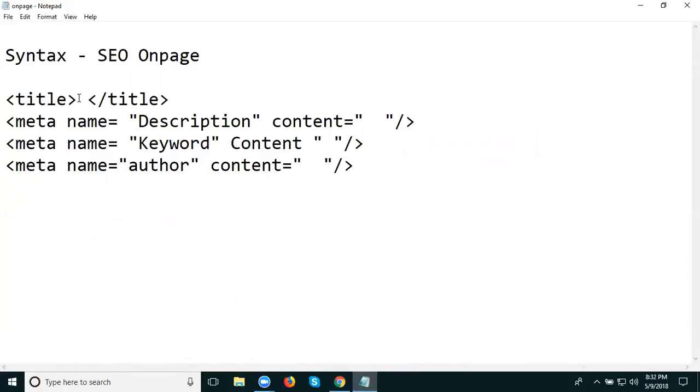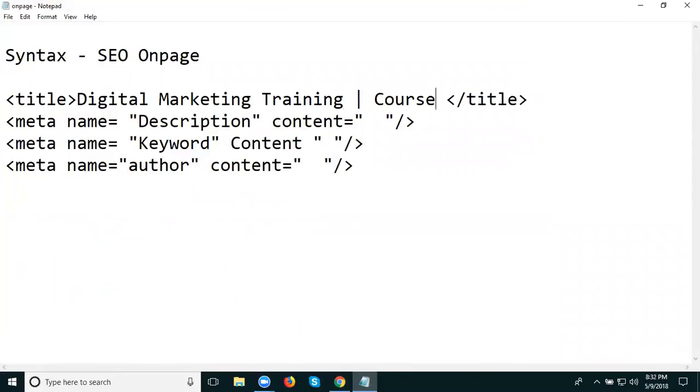Now see the screen. Digital marketing training pipe course pipe class. Digital marketing is the common keyword, and the second part is course and class. They support only 60 or 65 characters. If you exceed 70, it is cut off with a mark. Is it clear? Digital marketing training pipe course pipe class.